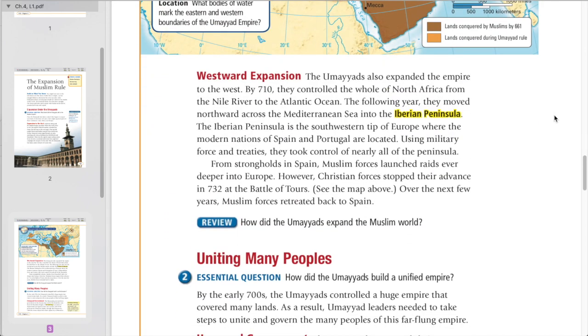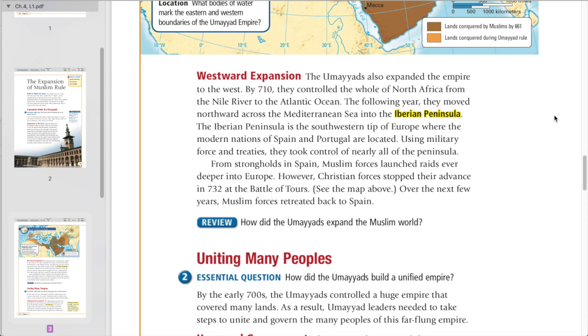Westward expansion. The Umayyads also expanded the empire to the west. By 710, they controlled the whole of North Africa from the Nile River to the Atlantic Ocean. The following year, they moved northward across the Mediterranean Sea into the Iberian Peninsula. The Iberian Peninsula is the southward tip of Europe, where the modern nations of Spain and Portugal are located. Using military force and treaties, they took control of nearly all of the peninsula.